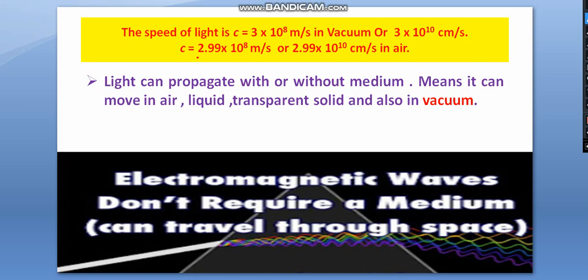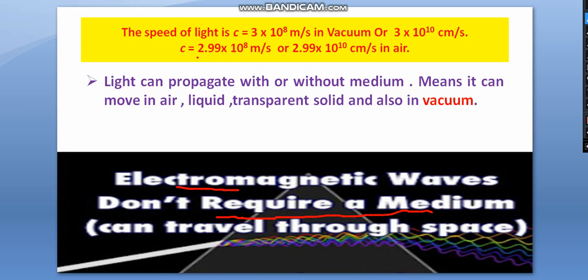Now, light can propagate with or without medium. Means it can move in air, it can move in liquid, it can move in transparent solid and also in vacuum. Now, a question can be asked: light is a transverse wave, and transverse wave needs medium. Means a transverse wave either moves in solid or partially in liquid, but not in air or vacuum. Then how can light move? As I told you earlier, light is an EM wave, and EM wave doesn't require a medium, so it can move without medium, that is in vacuum, or with medium also.